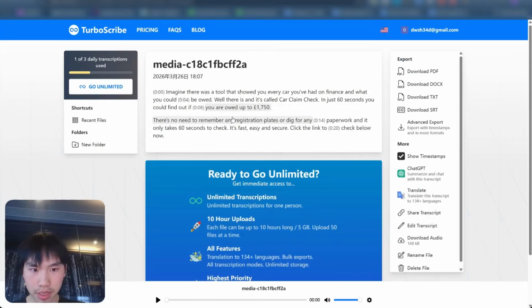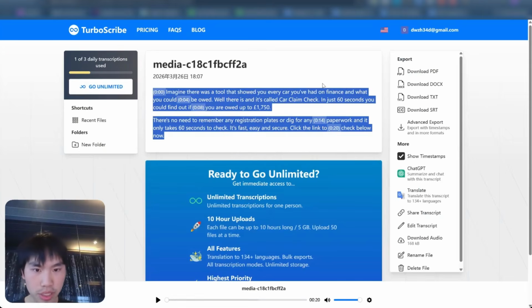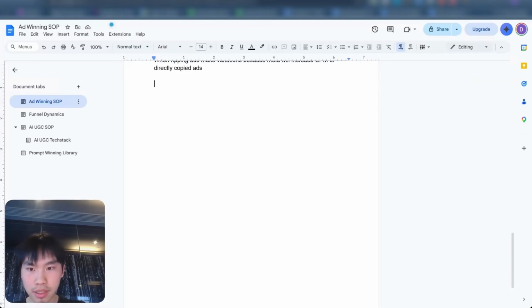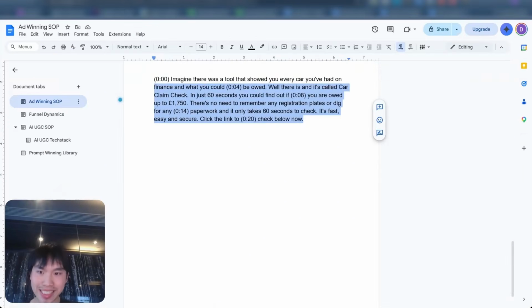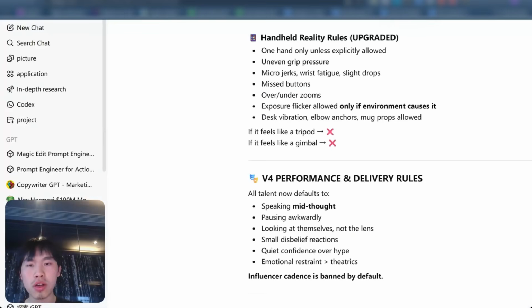All right. So you can go on the media, and then basically here you can see the transcript. You copy paste it into a Google Doc essentially. Okay. Why can't I copy paste it? That's stupid. And ultimately, what we can do is take that winning script, right? Imagine it was a tool that showed you every car you've had on finance and what you could be owed, essentially. So, super good hook. And then we're going to put it into a custom ChatGPT that I had built specifically to prompt Sora prompts, essentially, to make it as real as it gets, right?